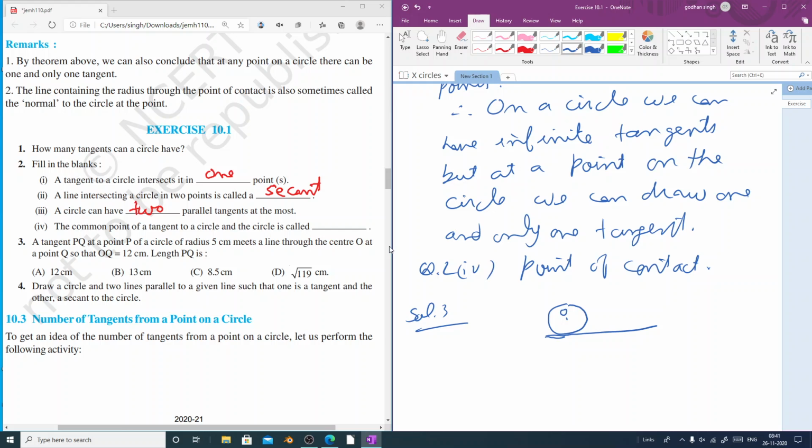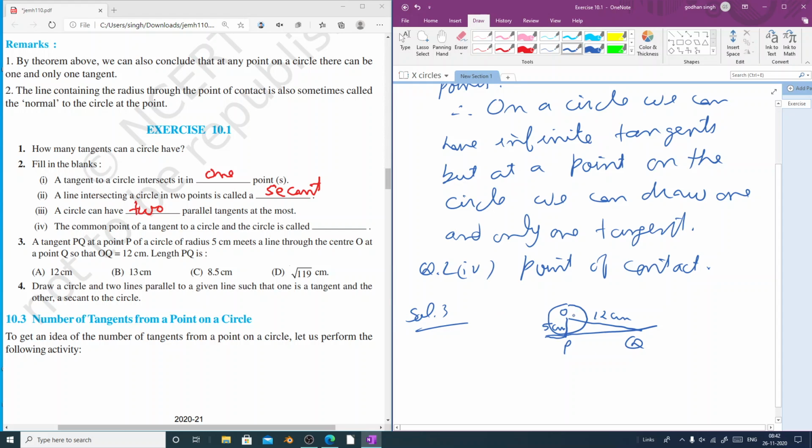Now a tangent PQ at a point P of a circle. So point P is lying on the circle and also on the tangent. So this point P will be the point of contact. Let us join O and P, and there is another point on the tangent and that is Q, and the distance OQ is 12 centimeter, and OP, the radius, is 5 centimeter, and what we have to find is the length of PQ.